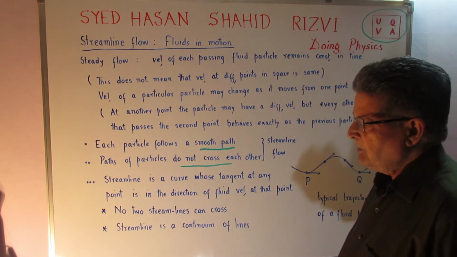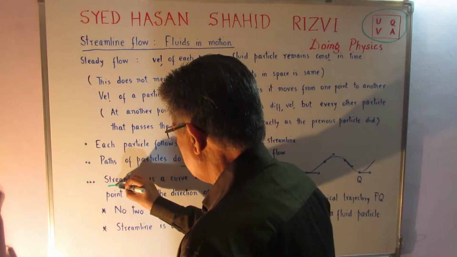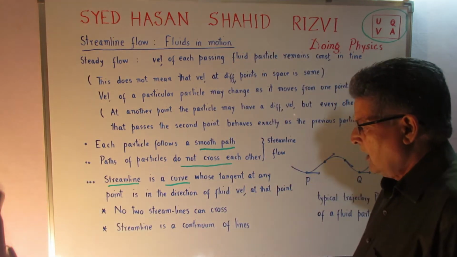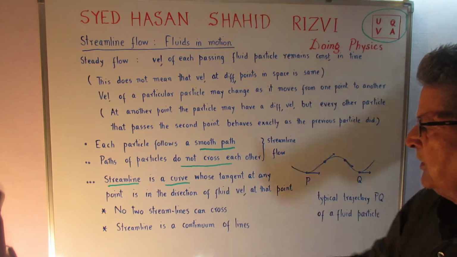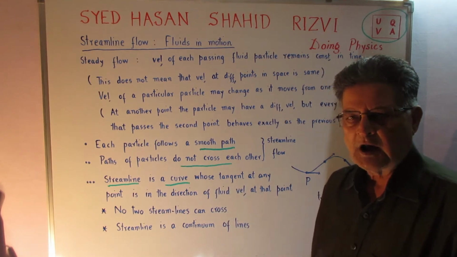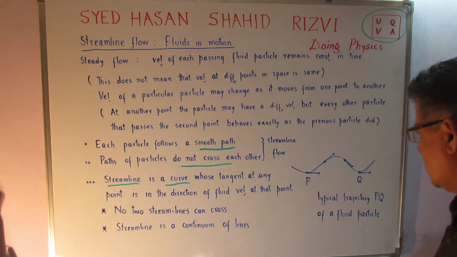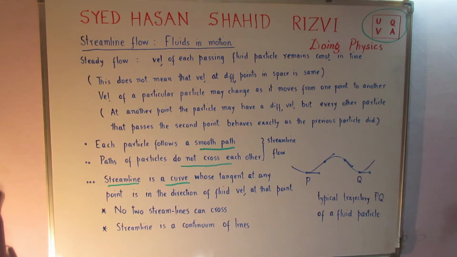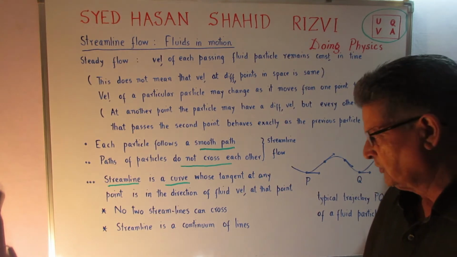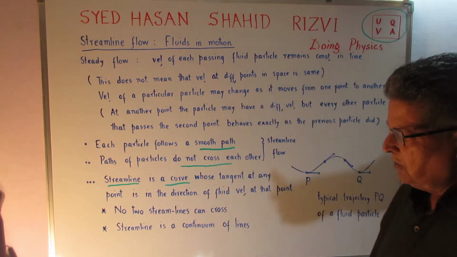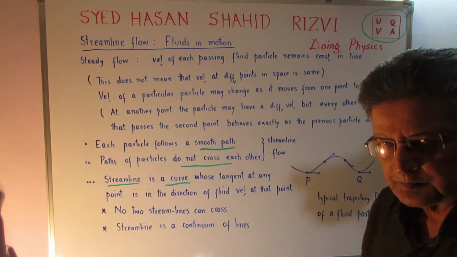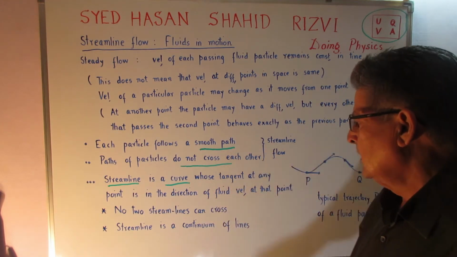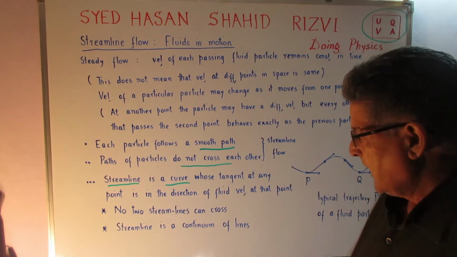So, we define a streamline as a curve. On that curve, the tangent at any point is in the direction of the fluid velocity. For example, I have shown here the tangent here, tangent here, and tangent here. They show the direction of the fluid velocity. As I said before, no two streamlines can cross, because it shows the direction of the fluid flow at that point.